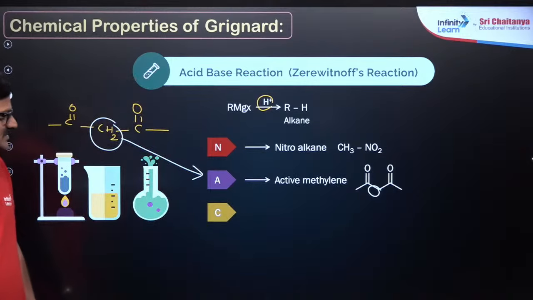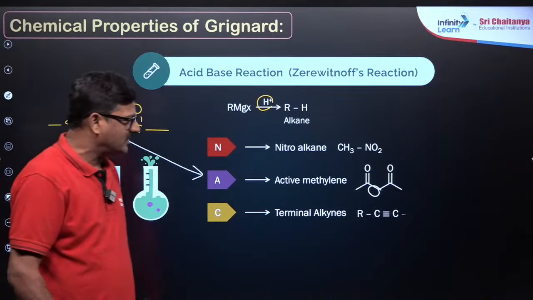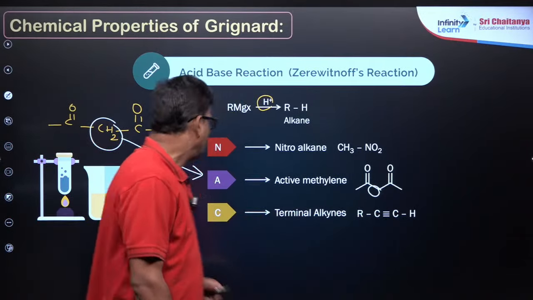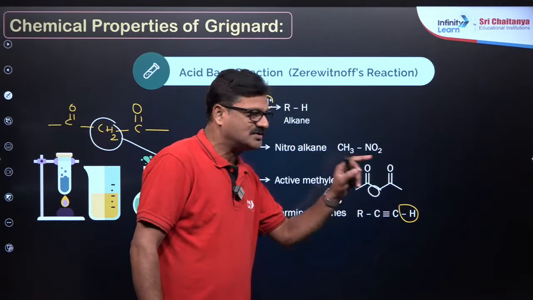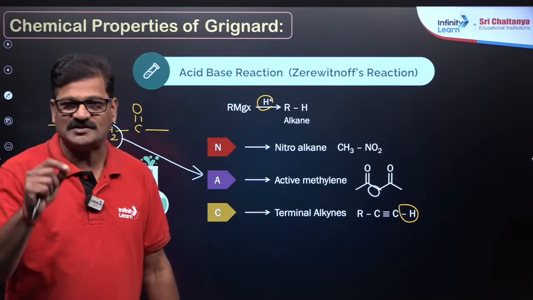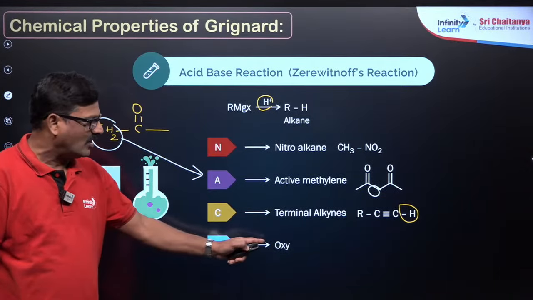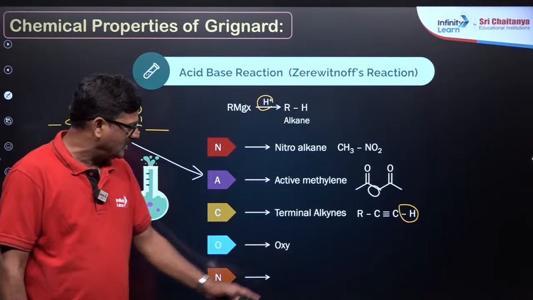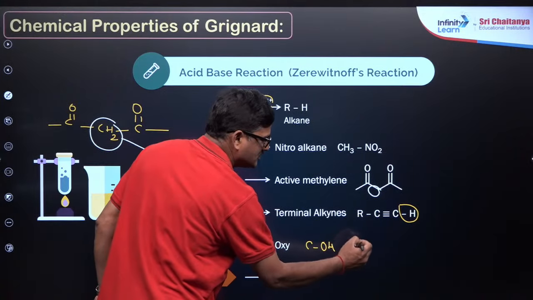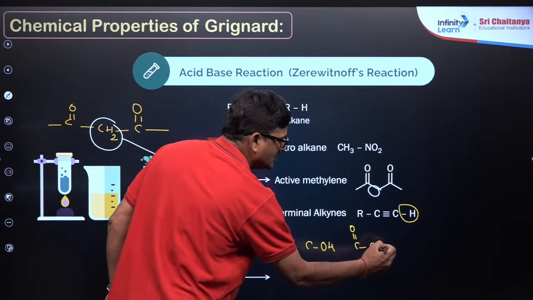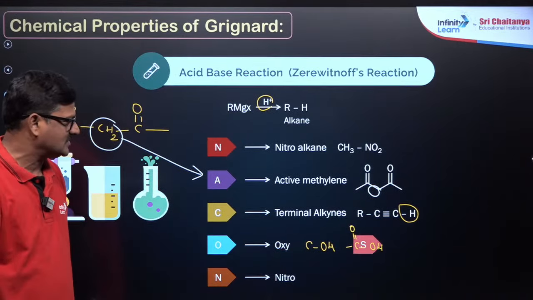It could also be a terminal alkyne. What is the meaning of a terminal alkyne? In that alkyne, you have a hydrogen attached to the triple-bonded carbon, C triple bond C, which is acidic in nature. It could also be oxygen, such as a hydroxy group or a carboxylic group. So it could be a hydroxy group, COH, and the carboxylic group C double bond OH, and these are oxy groups, and also nitrogen, the nitro group I already discussed here.